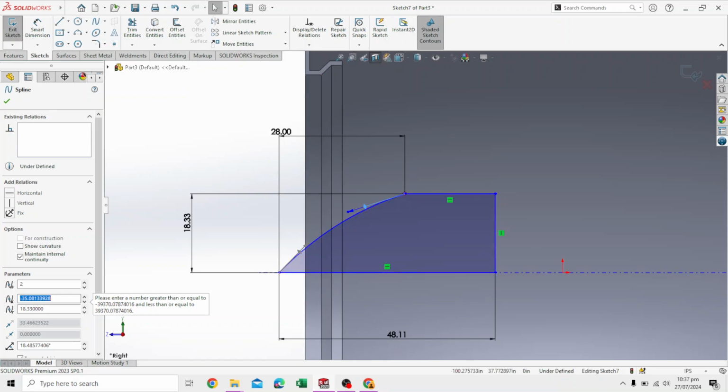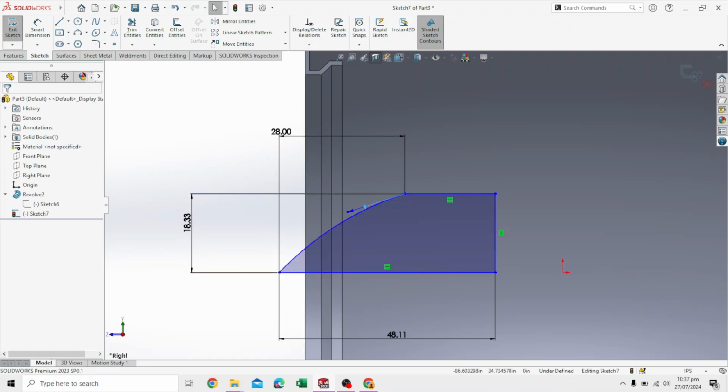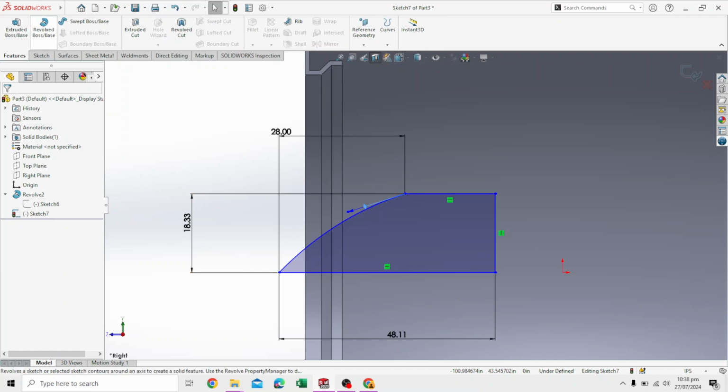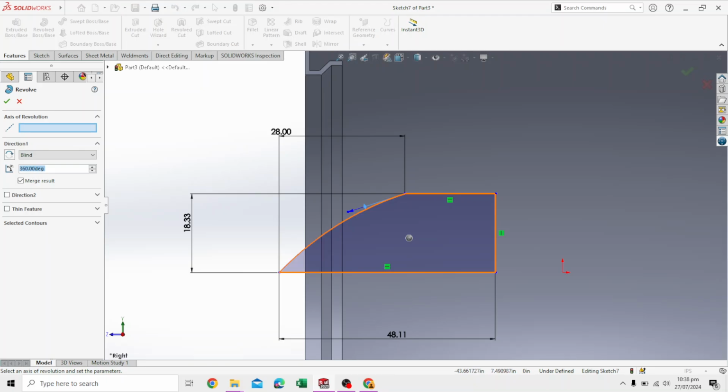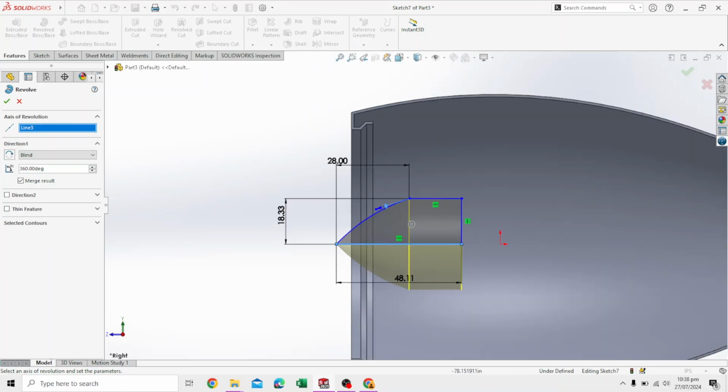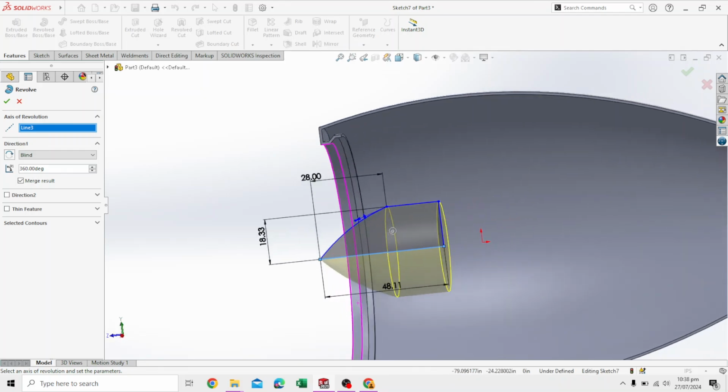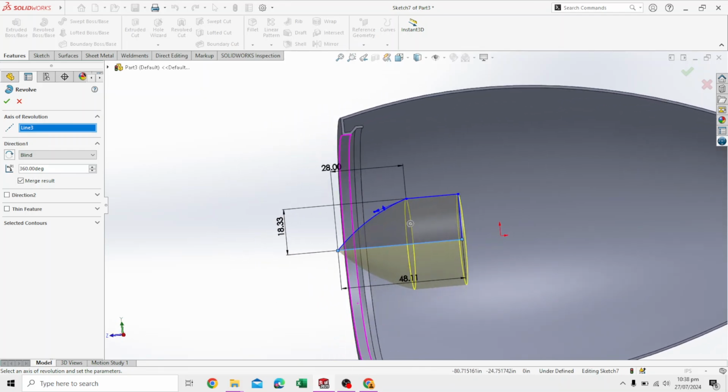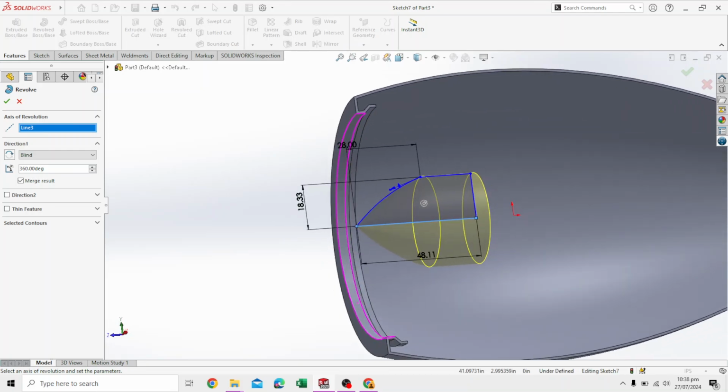Give it a curve and say okay, and then again use the revolve feature. Obviously it wants to know the axis of rotation, like this. Revolve the entire surface, and this is basically the nose of the turbine, the nose of the entire turbofan that leads air into the engine.